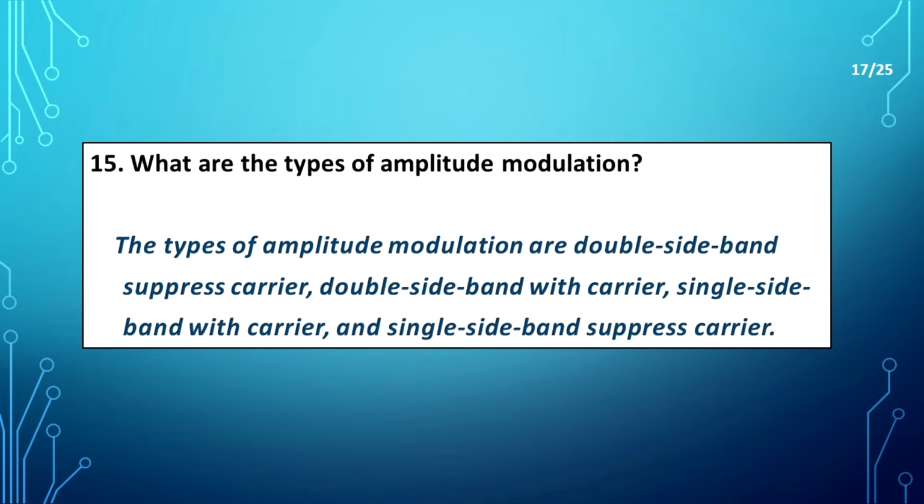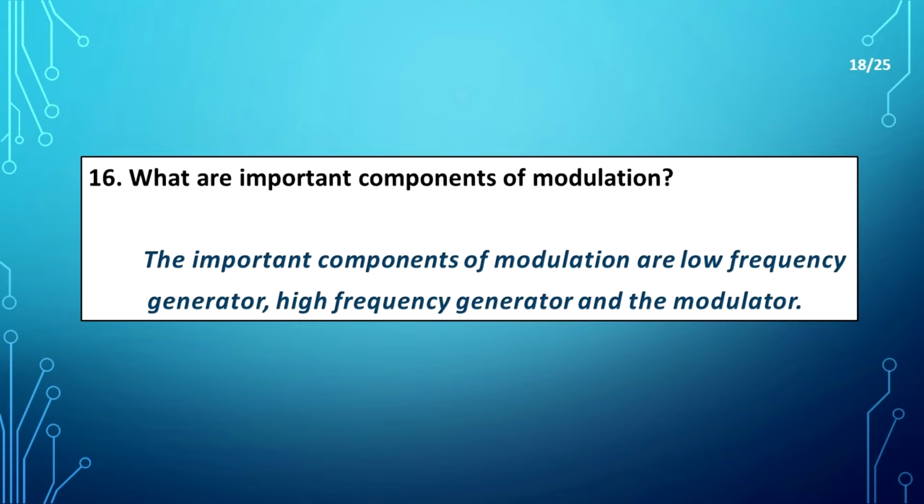What are the types of amplitude modulation? The types of amplitude modulation are double sideband suppressed carrier, double sideband with carrier, single sideband with carrier and single sideband suppressed carrier. What are the important components of modulation? The important components of modulation are the low frequency generator, the high frequency generator and the modulator.